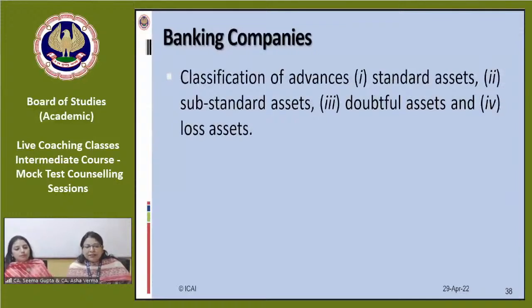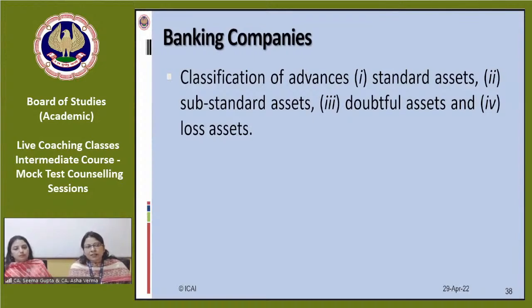Under banking companies, we have to see what the important classifications are and how to provide for provisions on these particular classified advances. What is the rate of provision for standard asset? What is the rate of provision for substandard asset or doubtful asset? Under doubtful, again the time criteria is there.